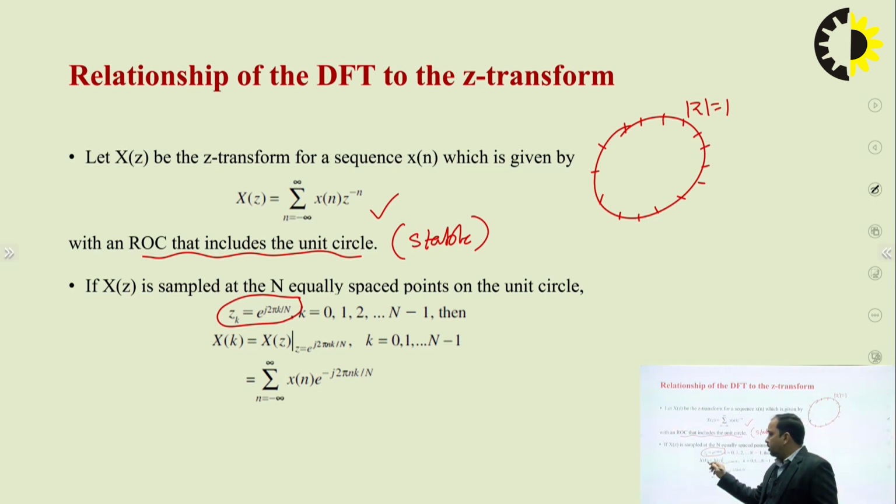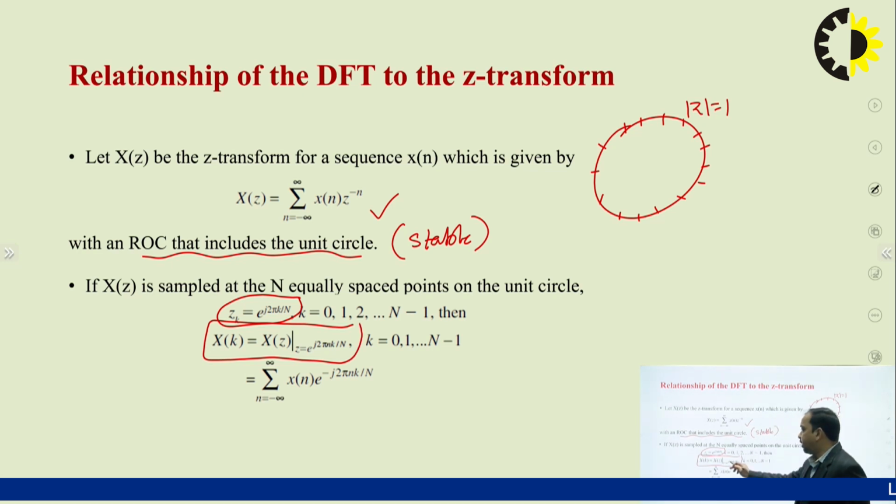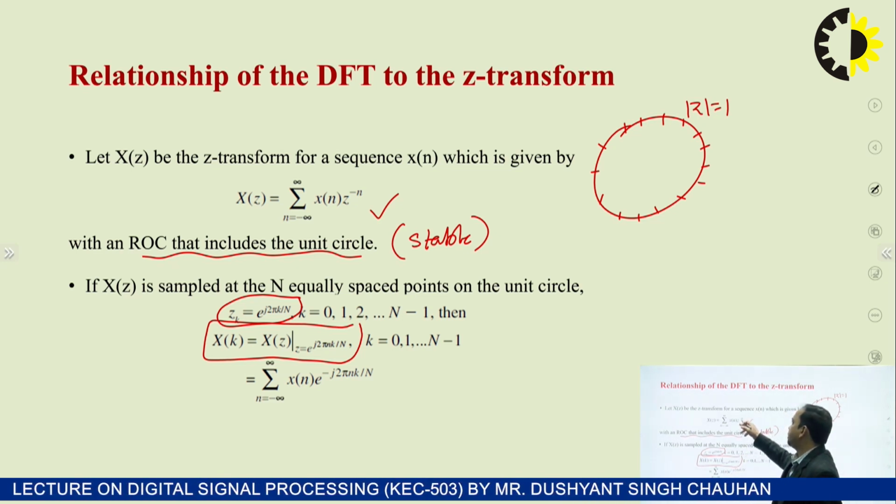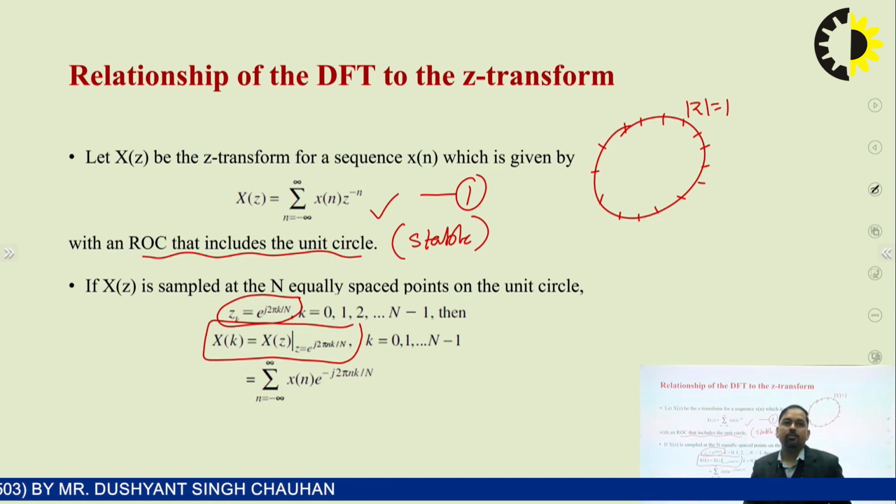So what I can say is that X[k] is the discrete Fourier transform, and it is equal to the Z transform when X(z) is sampled at N equally spaced points on the unit circle. Means X[k] equals X(z) with this particular condition. So this equals summation n equals minus infinity to infinity x[n] e raised to power j 2 pi nk divided by N. Whatever we have, we just put the value of z in our first equation, and I'll have this equation of X[k].